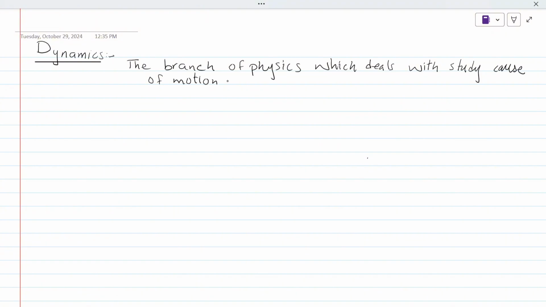What is this? In kinematics, we were studying the motion without the cause. We are studying the type of motion without the cause of motion. In this branch, we are studying the cause of motion, not the type. Are you getting me? So, getting started, let's discuss some O levels concepts like Newton's first law.